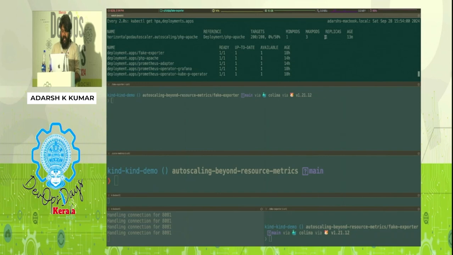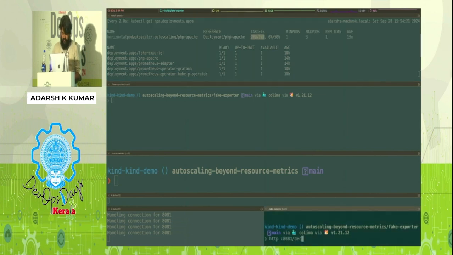So we are back to one replica with our HPA object. The CPU component is fine, it is at 0%. The other one is 200 out of 200, so it's neck and neck. There is no autoscaling. Only if it goes above that will it start autoscaling, because it's a value-based one, not resource utilization based. What I'll do now is call the increment operator maybe one or two times.